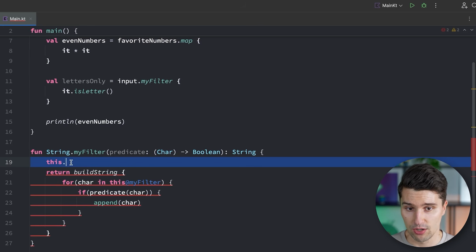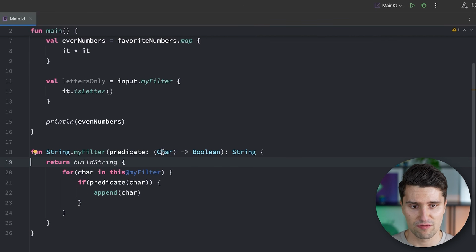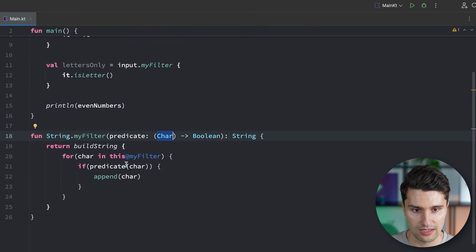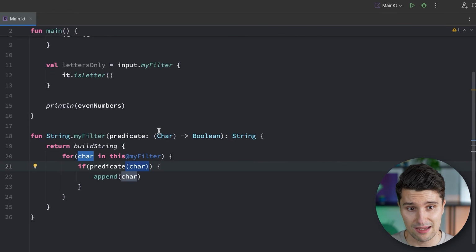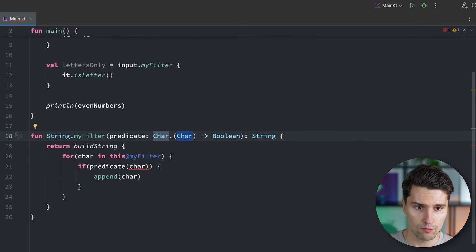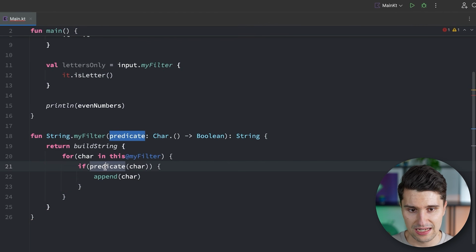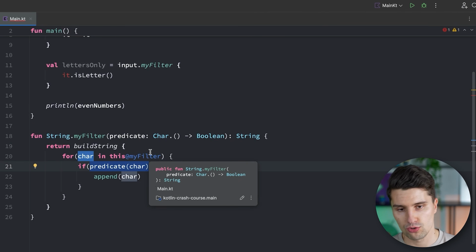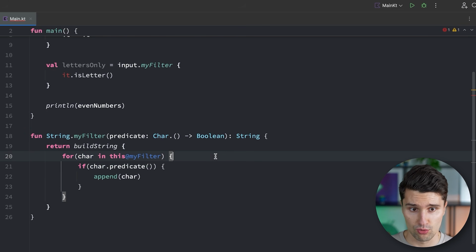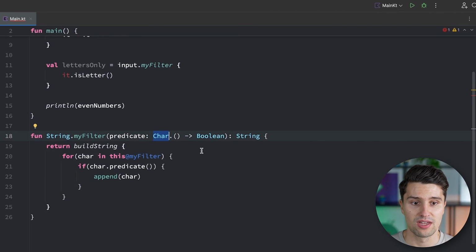And the same type of behavior we can achieve with lambda functions. So instead of passing in this character here as a real argument inside of these parentheses, we can also make this lambda function extend character. So we can say character dot and then remove this character argument here. We can still technically call this with a character, putting this in parentheses, but alternatively, we could also call this on character as the object. So character dot predicate. That would now also work because we extend the type character and then the function call follows afterwards. Here we also have this dot just like here, and then the function call follows.